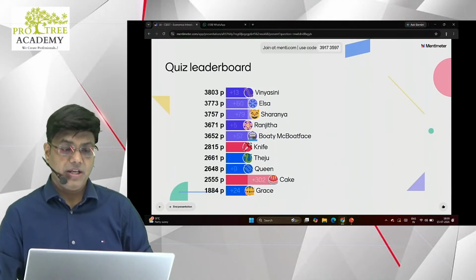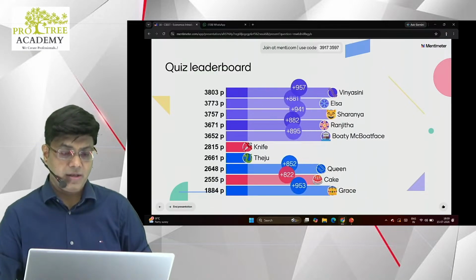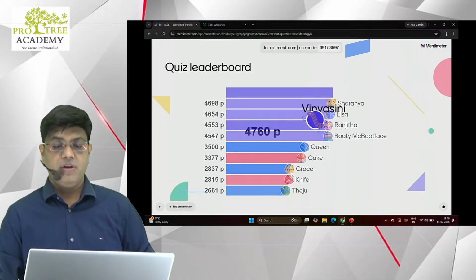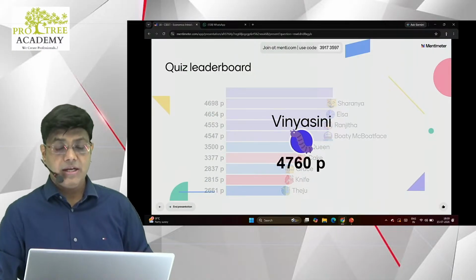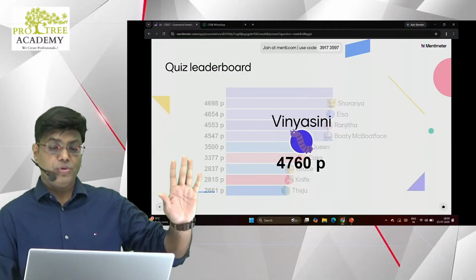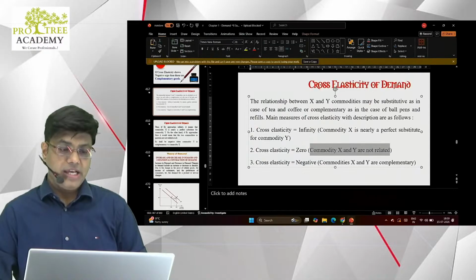Let's check out the final leaderboard position. Vinyasini, Elsa, Sharanya are in the hunt. Vinyasini has done it the fastest, I guess. And Vinyasini is the winner. Vinyasini first, Sharanya second, Elsa third, Ranjita and Boti. All these students have done no answer wrong. Well done, guys. All right. So yes, we are done.